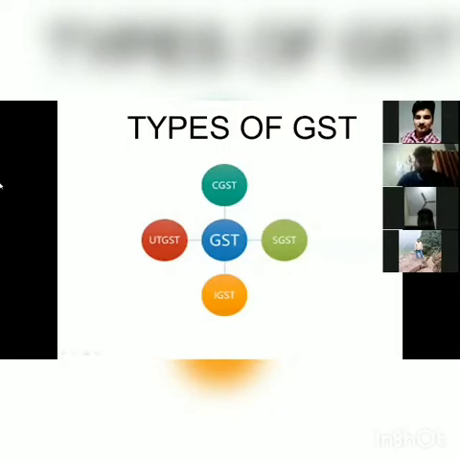Here is one more, UTGST. UTGST is Union Territory GST. On a sale of goods or services, either IGST is to be charged, or SGST and CGST both are to be charged. If the business is in the Union Territory, then UTGST will apply in place of SGST.